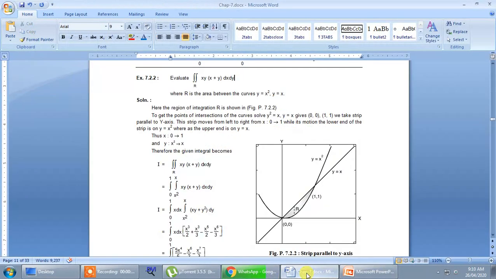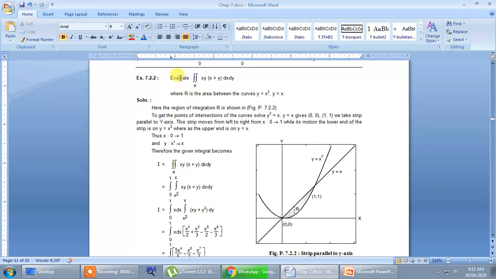Now, I am going to talk on evaluation of double integration when limit is not given. Okay, so if limit is not given directly, but it is given in terms of region, then how to evaluate this double integration, that we are going to discuss now. Let me start with the problem.